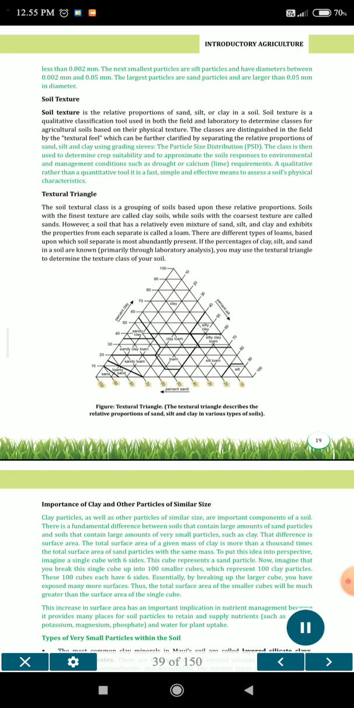Numbers from the textural triangle axes: 100, 90, 80, 70, 60, 50, 40, 30.